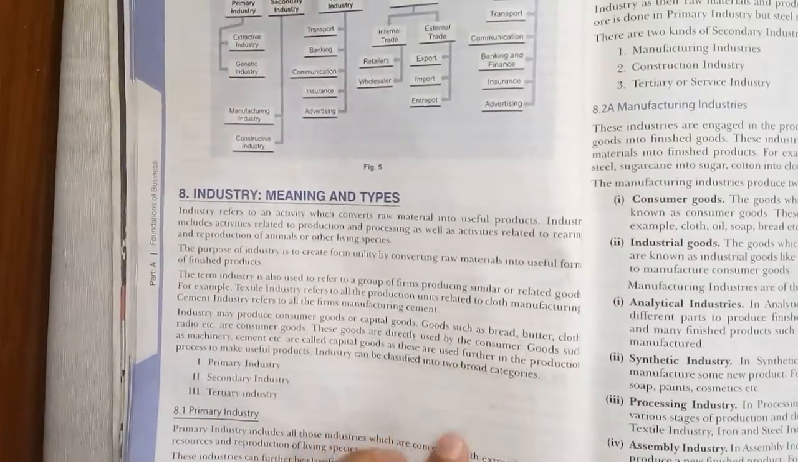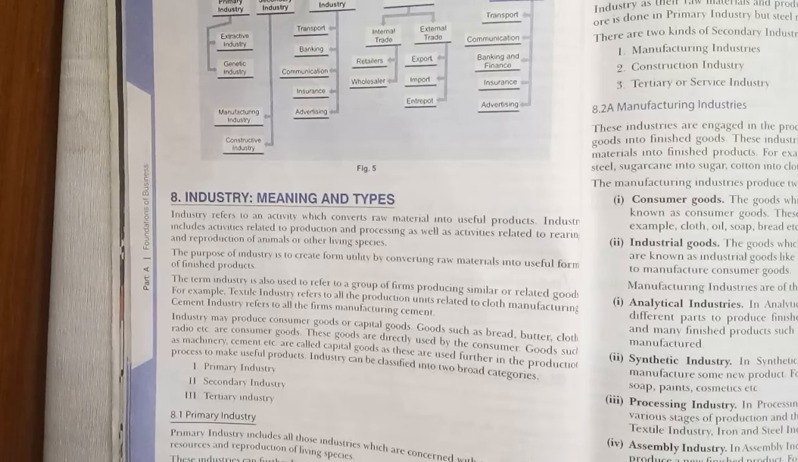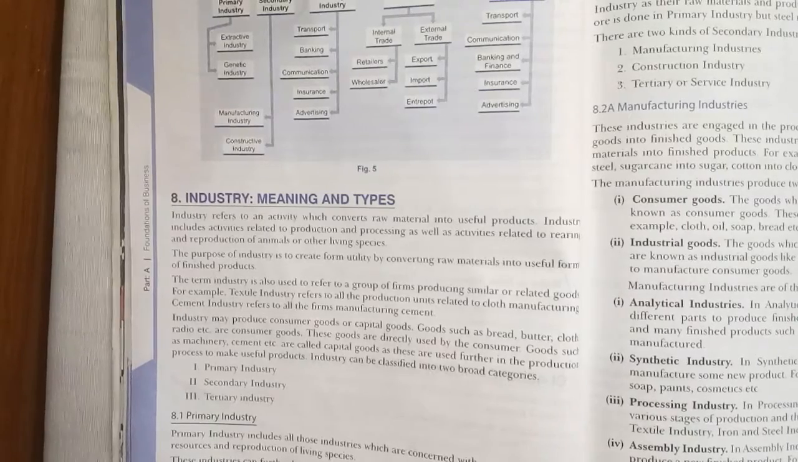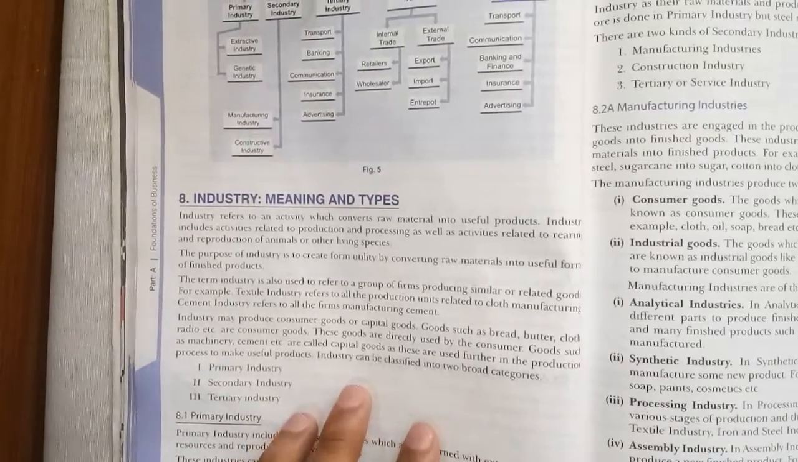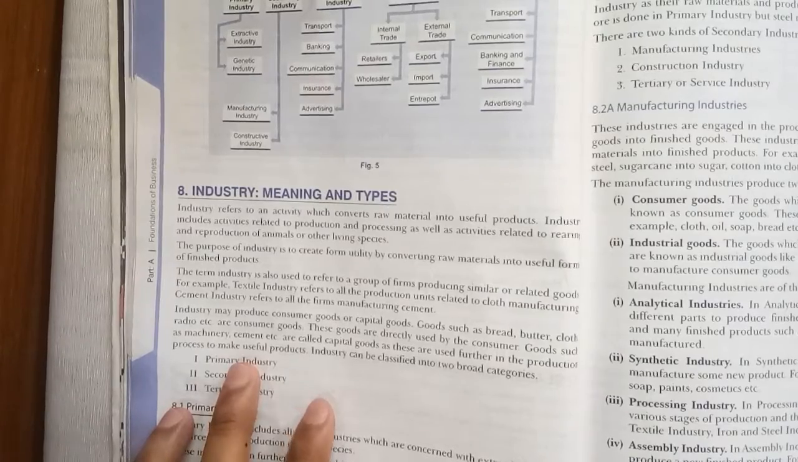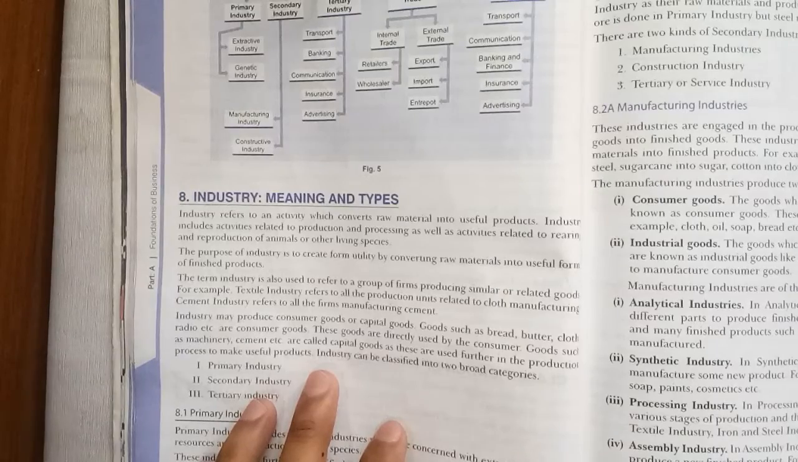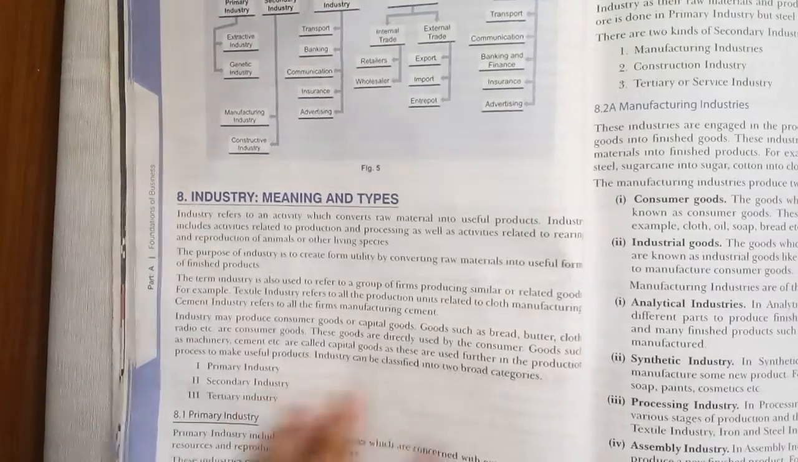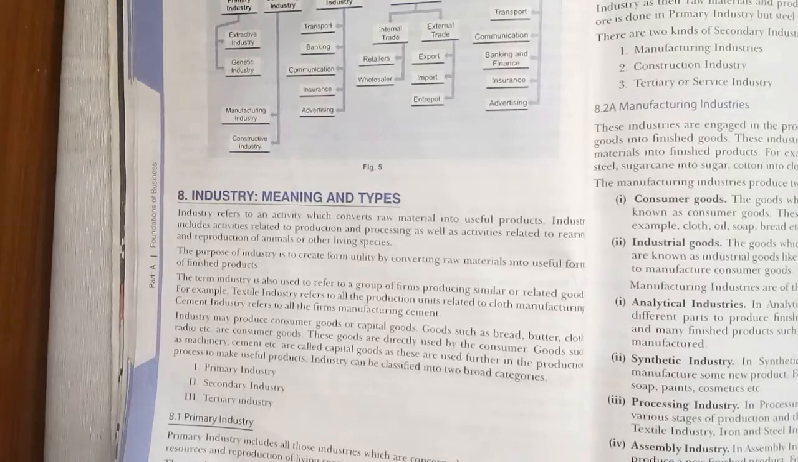Consumer goods, goods like bread, butter, clothes, are directly used by the consumer and used in day-to-day consumption. On the other hand, goods such as machinery and cement are called capital goods. You can even say equipment and tools are also known as capital goods. These are used further in the production process to make useful products. They help as part of the production process. So capital goods are those goods which help in the production process.